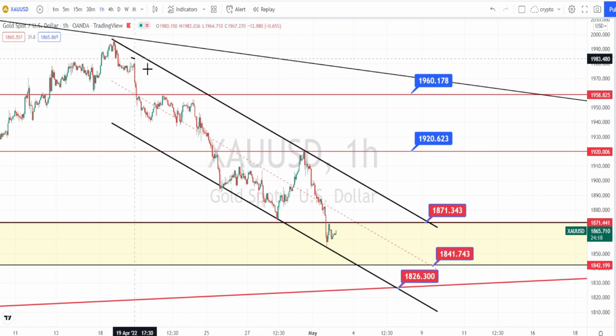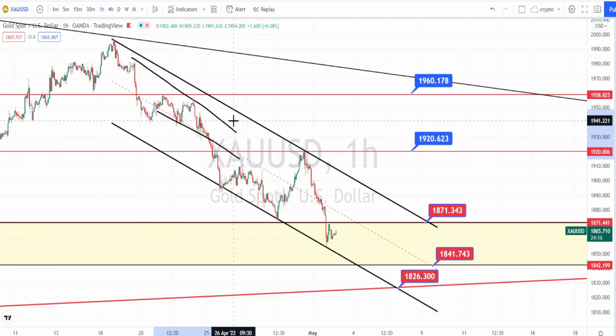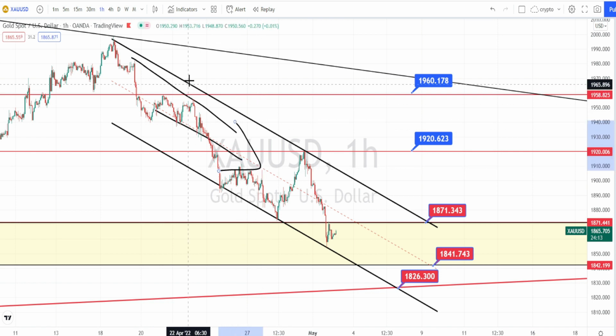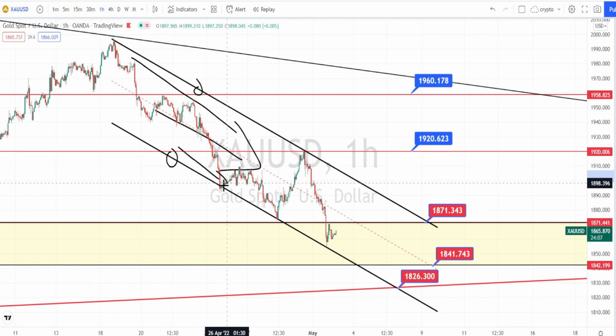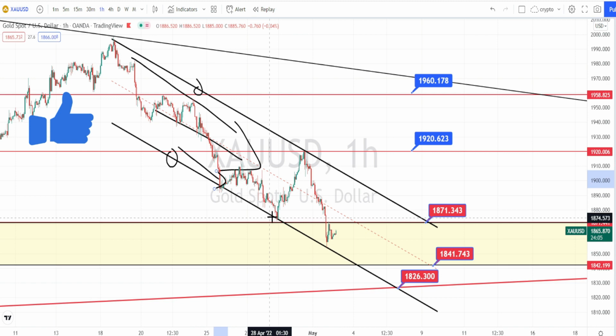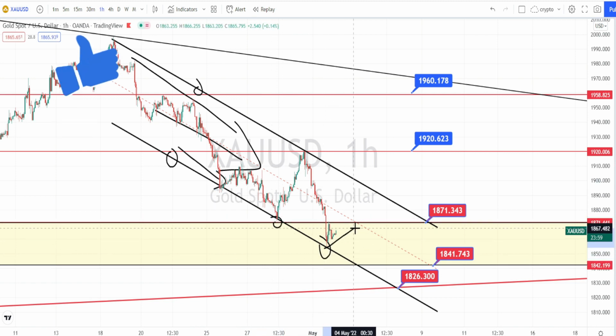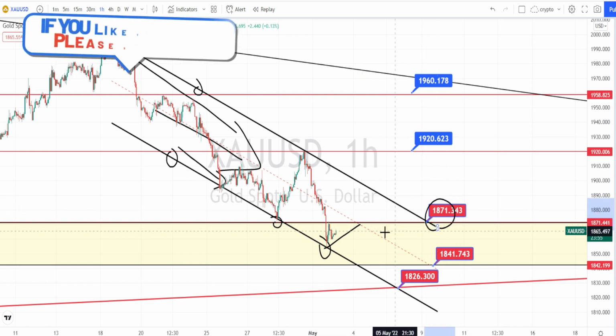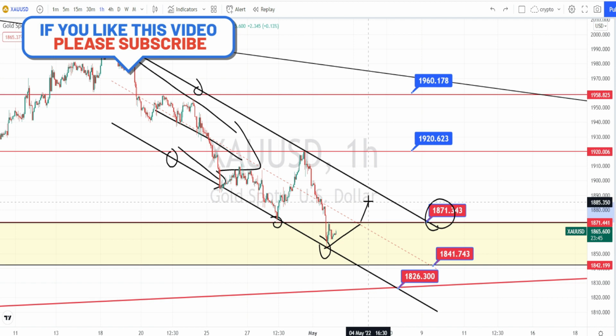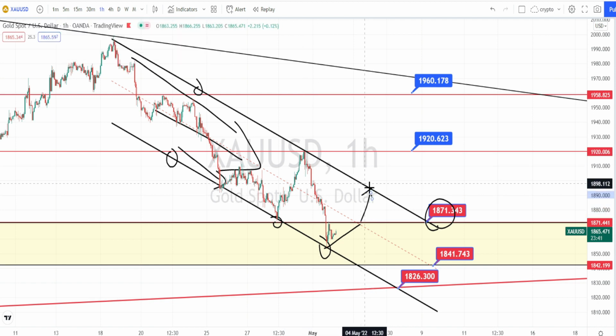When we look at the price action in hourly time frame, it is clearly in a bearish trend. I've also drawn the resistance line and the support line, so it is now trading within this bearish channel pattern. And currently it has taken support on this support line and it is making an attempt to break this resistance level of 1871, and if the price action breaks this resistance level, we can expect it to retest on this resistance line from the bearish channel pattern.